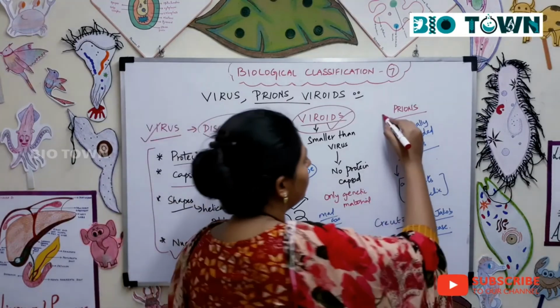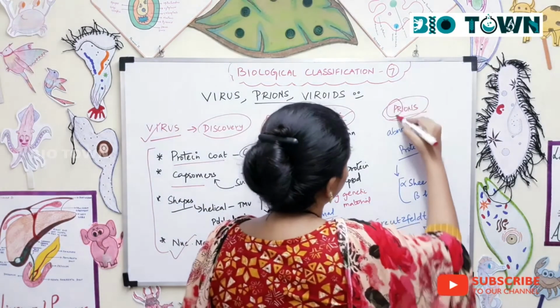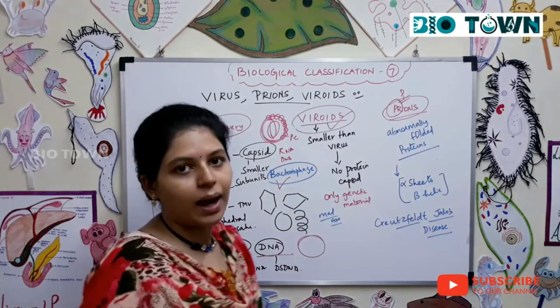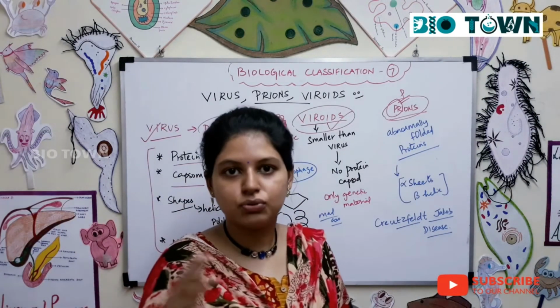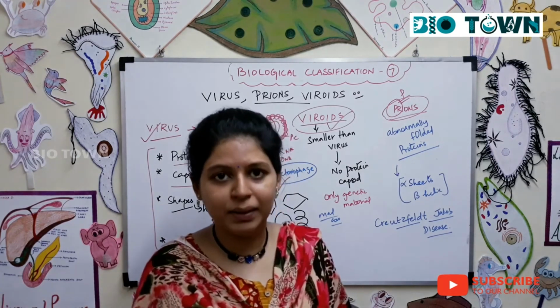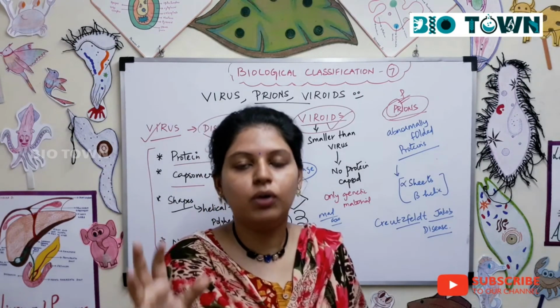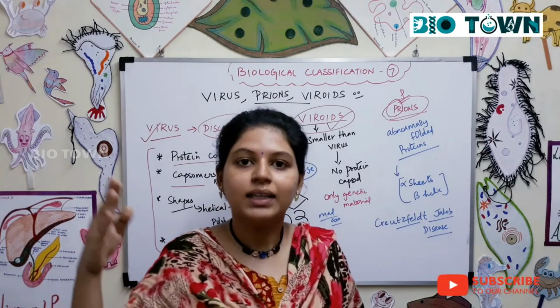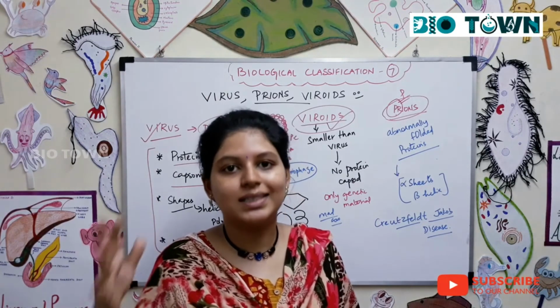Next we'll talk about prions. P for protein, so you can remember prions. Now what happens? A protein has to fold. During the time of replication, the post-replicatory process is that there have to be proteins which are synthesized.